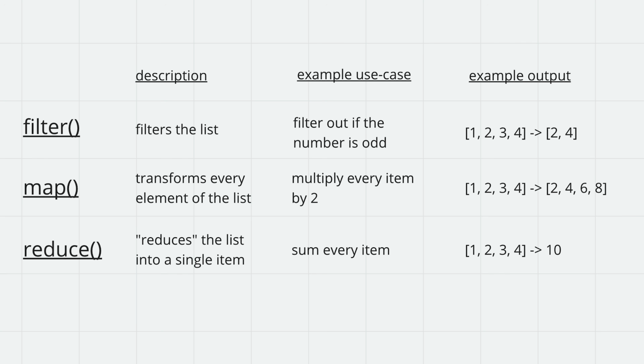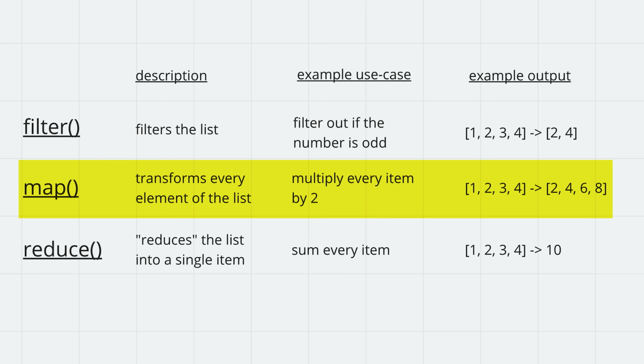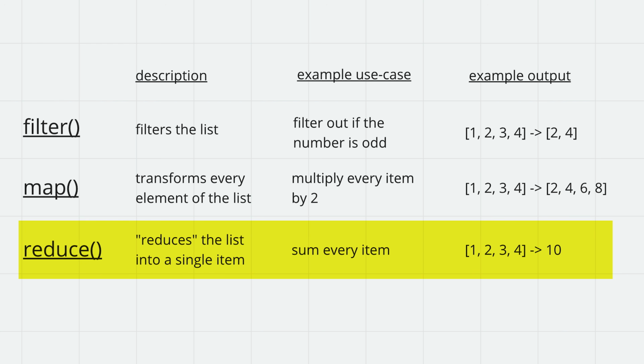Now with functional programming, there are a couple of specific functions that we use very often. These are called filter, map, and reduce. Filter is a function that takes in some data, like a list, and filters it based on some condition. Map takes in a list or some other iterable and changes each item in some kind of way. Whereas reduce combines all the items that it takes into one result, so it sort of reduces it down to a single result. Let me show you how this works.